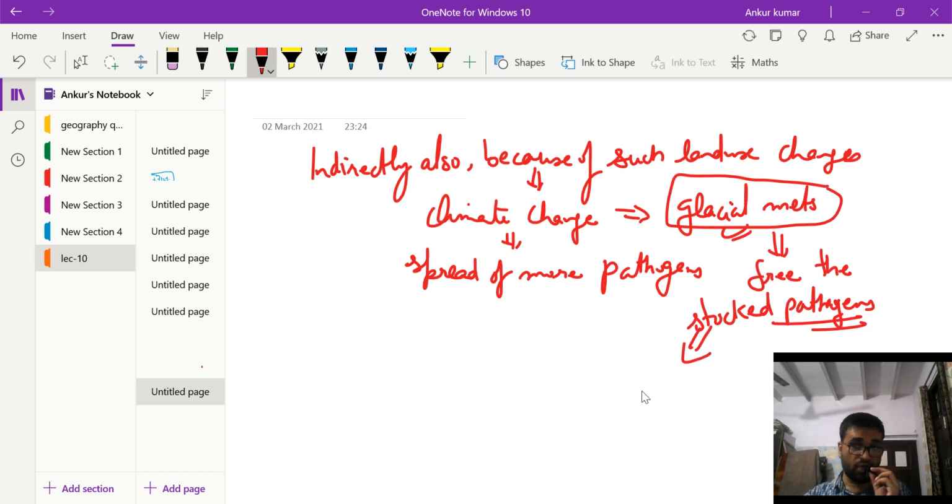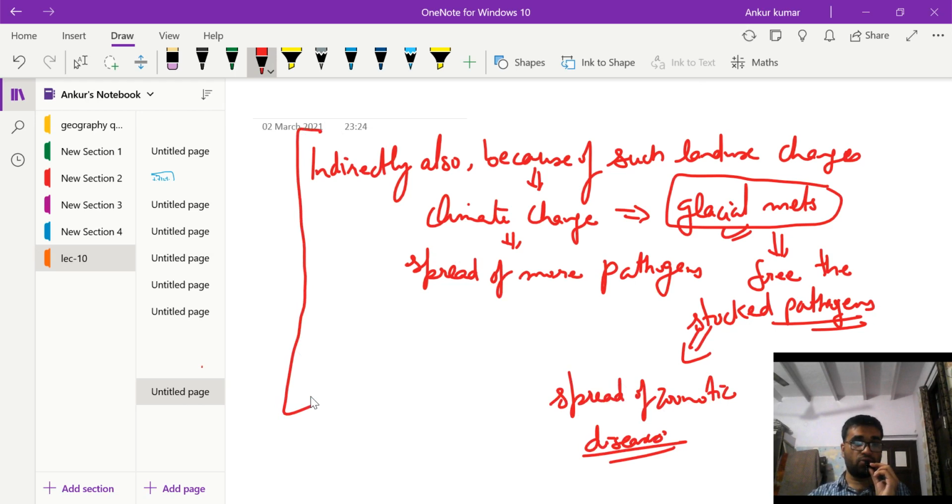So these stocked pathogens, when freed, would again lead to the spread of zoonotic diseases. So this is an indirect effect of land use change, how indirectly land use change would lead to the spread of zoonotic diseases.